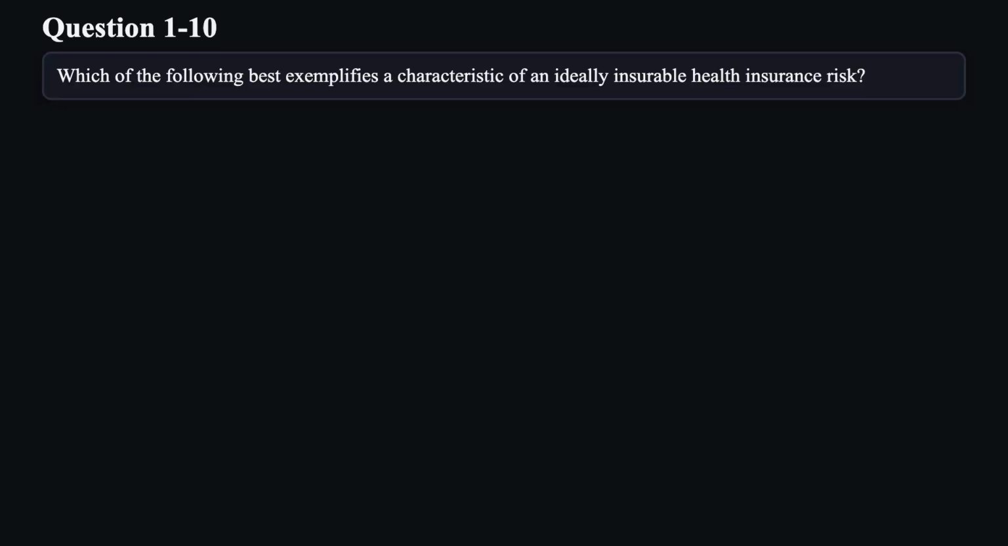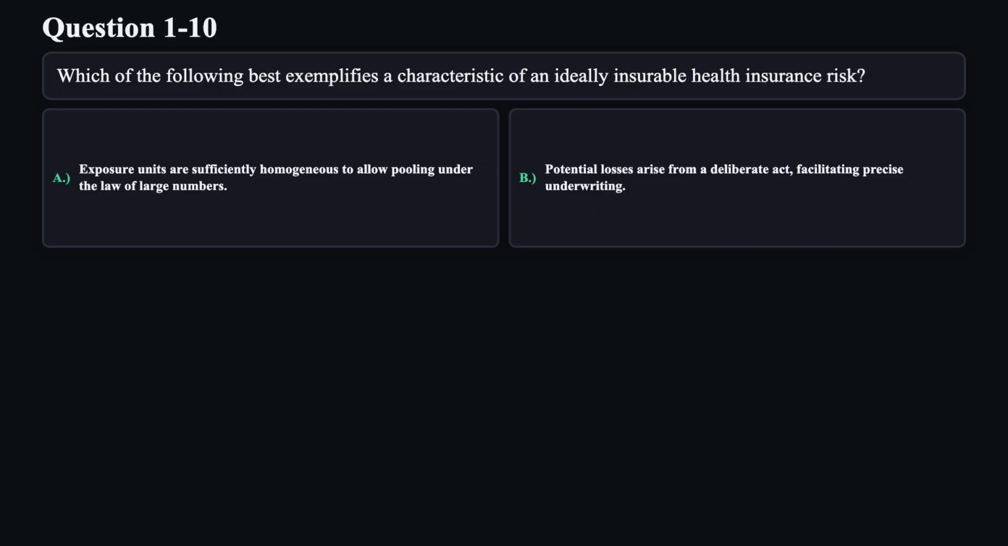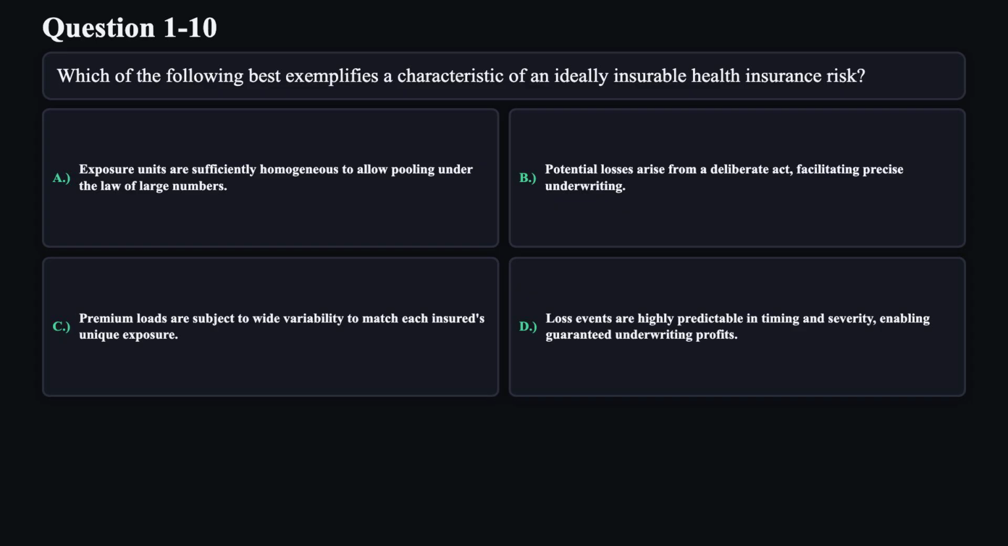Question 10. Which of the following best exemplifies a characteristic of an ideally insurable health insurance risk? A. Exposure units are sufficiently homogeneous to allow pooling under the law of large numbers. B. Potential losses arise from a deliberate act, facilitating precise underwriting. C. Premium loads are subject to wide variability to match each insured's unique exposure. D. Loss events are highly predictable in timing and severity, enabling guaranteed underwriting profits.